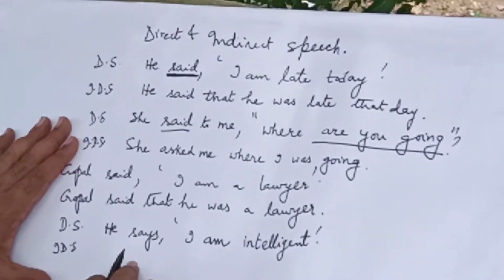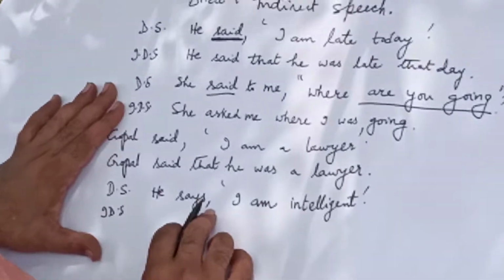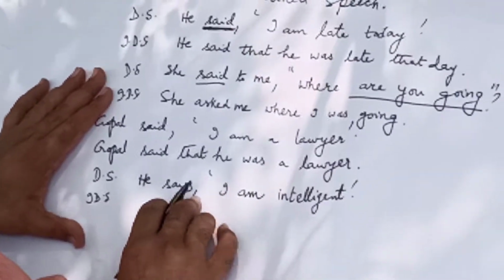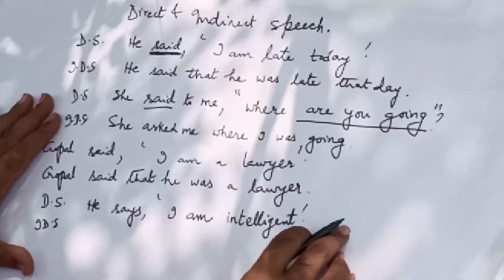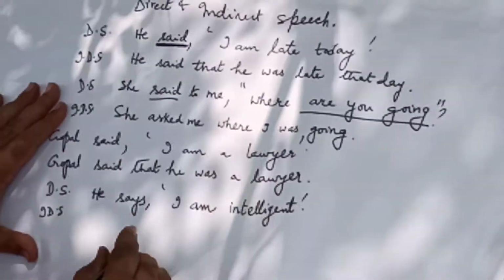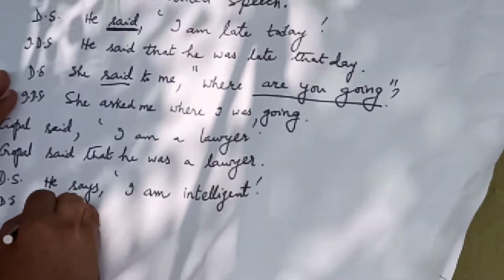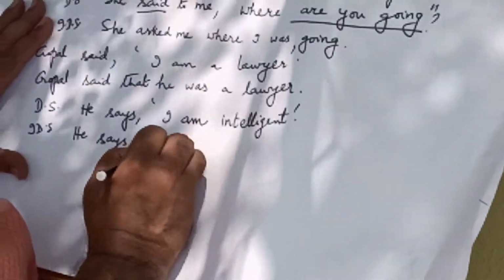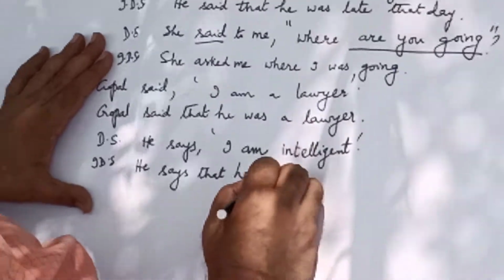If the reporting verb is in the simple present tense, you should not change the tense of the words enclosed within inverted commas when you convert this into indirect speech. The sentence is, he says that he is intelligent.